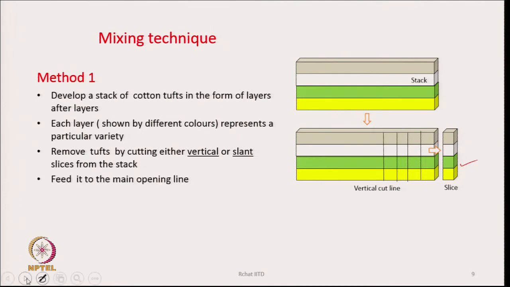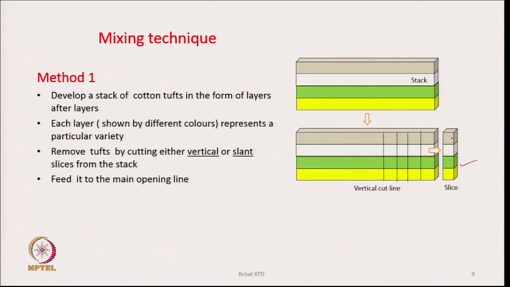If this part is fed into the main processing line, then the yellow, green, white and gray cottons will get mixed. This is the type of process we follow in order to mix cotton of different varieties.